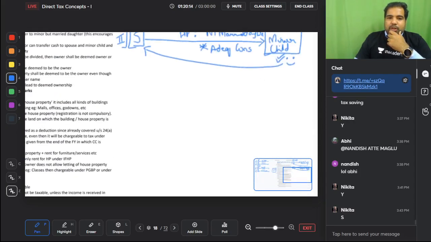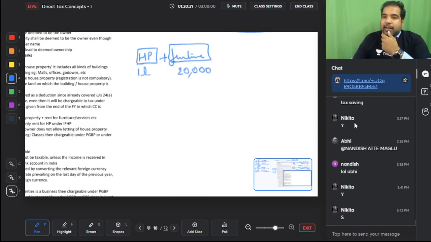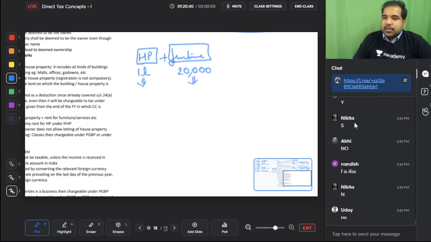Guys, I have a couple of questions for you now that you're understanding house property. This is section 27, done and dusted. I have given my house on rent with furniture. The house rent is 1 lakh and the furniture rent is 20,000. Please tell me, can I take the entire 1,20,000 in house property and can I take a 30% reduction? No, this will go to house property and this will go to IFOS.